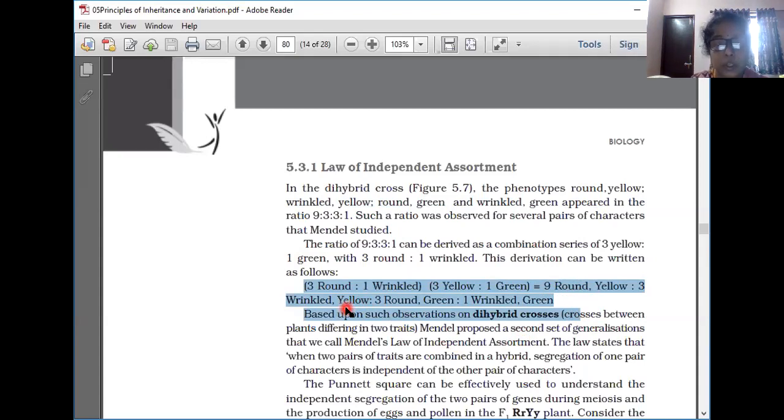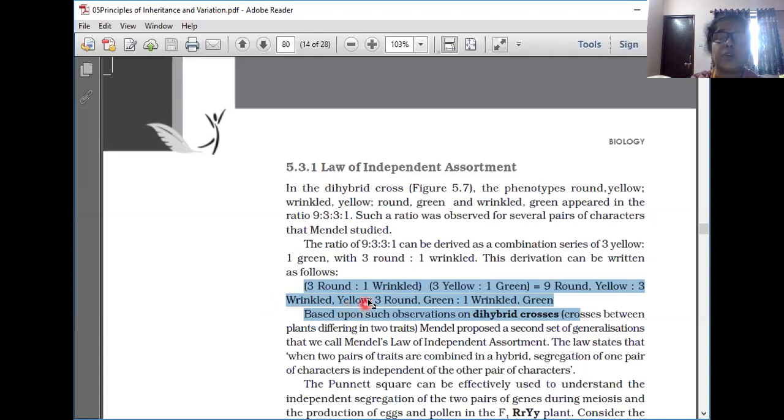In both cases the ratio will be 3:1. So when these two monohybrid crosses are combined as a dihybrid cross, what will be the ratio? 9:3:3:1. That is 9 round yellow, 3 wrinkled yellow, 3 round green and 1 wrinkled green.